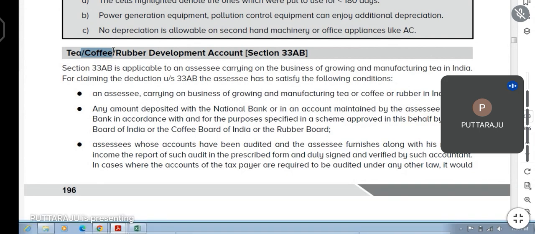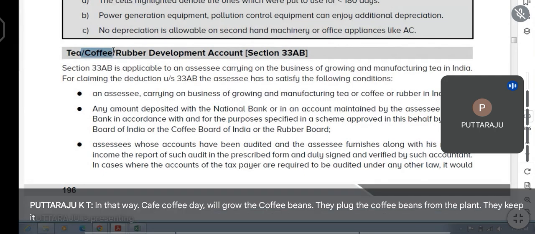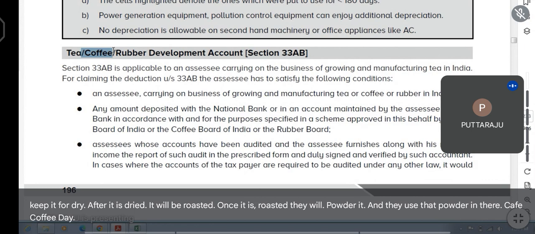In that way, Cafe Coffee Day will grow the coffee beans. They pluck the coffee beans from the plant. They keep it to dry. After it is dried, it will be roasted. Once it is roasted, they will powder it and use that powder in their Cafe Coffee Day stores, outlets.